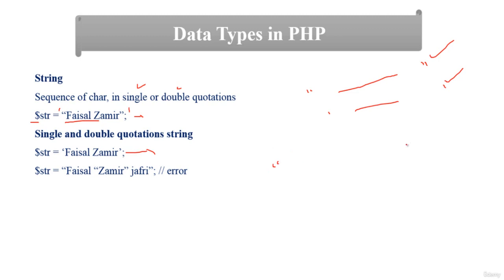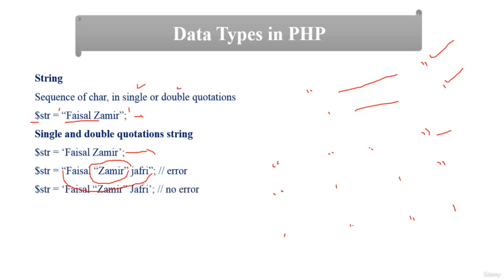For example, if you use a double quotation outside, inside you cannot use double quotation, so it will generate an error. As you can see, this is a double quotation outside, and inside I am using another double quotation, so it will generate an error. You can use single quotation inside double quotation, and if there is an outside single quotation you can use double quotation inside. So these are the rules.